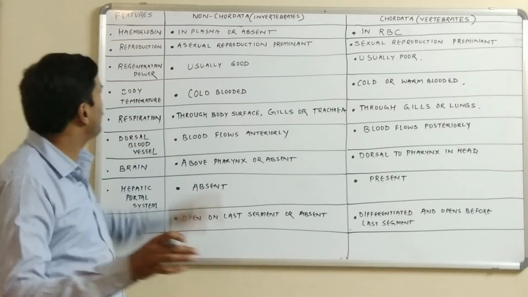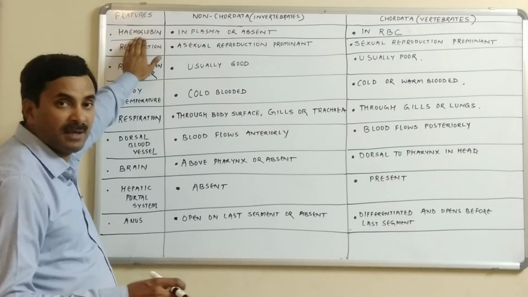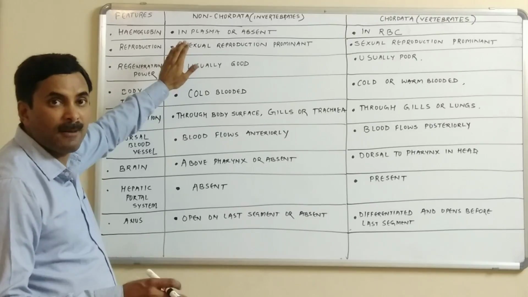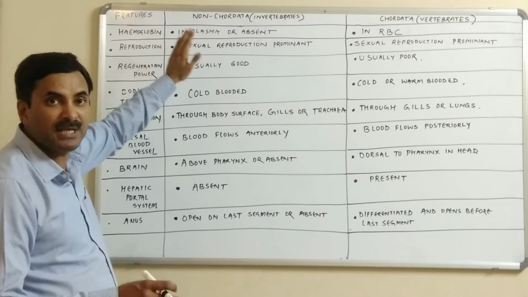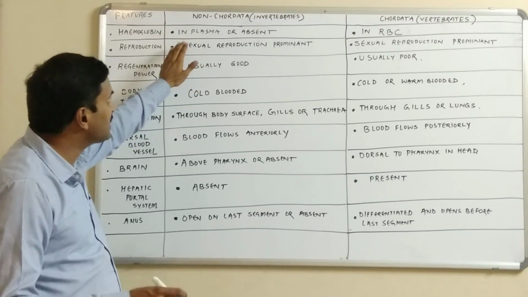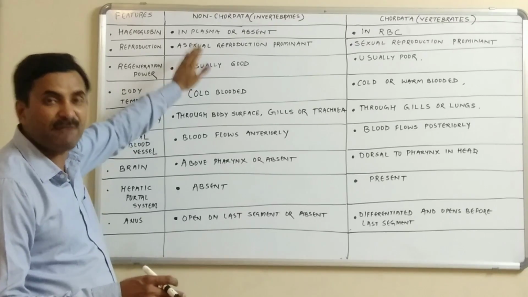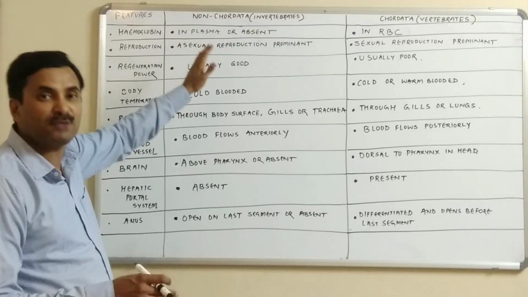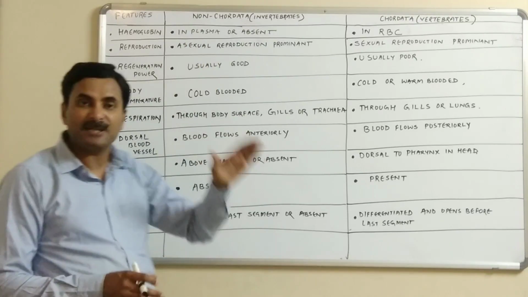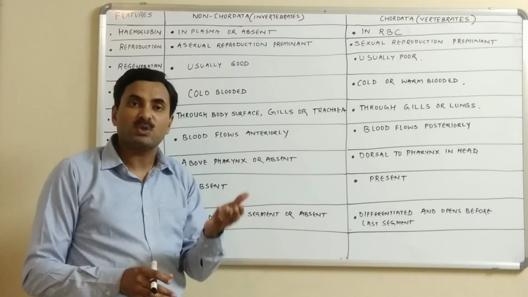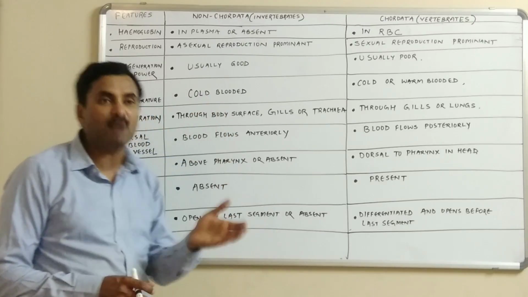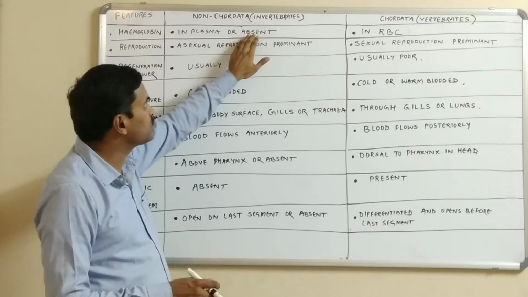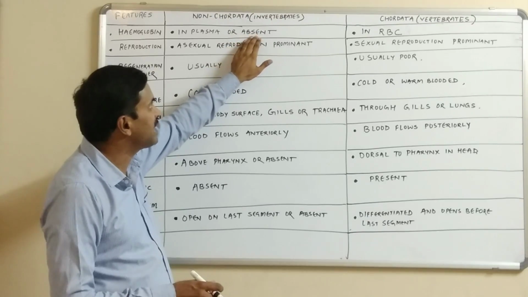The next point of differentiation is the hemoglobin. Now the hemoglobin is present in some non-chordates, and in some the hemoglobin is absent. When it is present, it is dissolved in the blood plasma. Say, if I give the example of the earthworm, in earthworm the hemoglobin is present but the RBC is absent. So we can say that hemoglobin is dissolved in the blood plasma, while in some forms hemoglobin is totally absent.